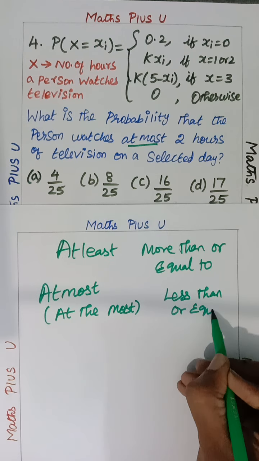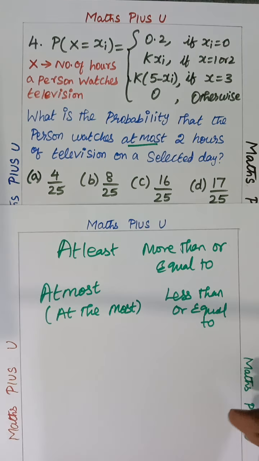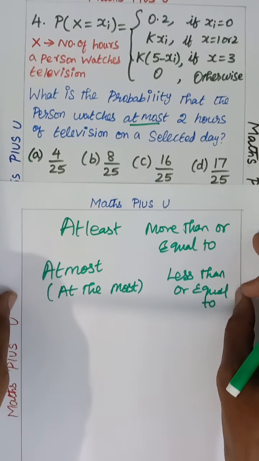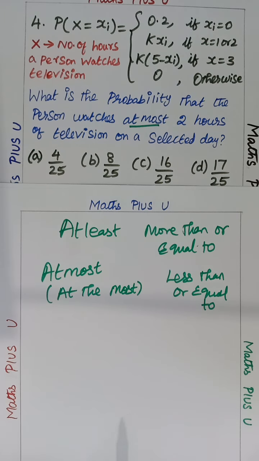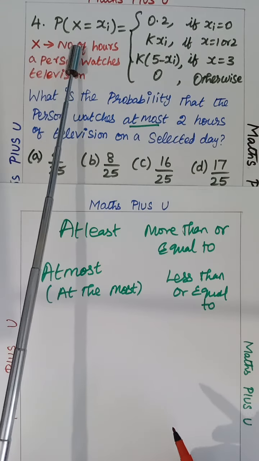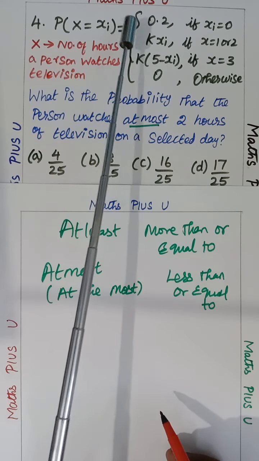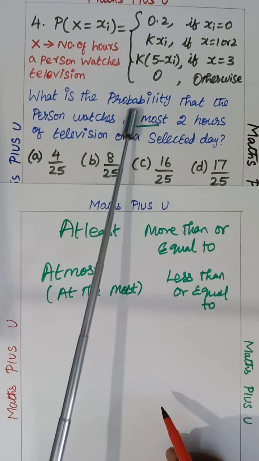So is this clear? Check, children. Don't forget, very important. Now we want to start solving the sum. Question number 4. They have given P of X equal to Xi. You all can read this.